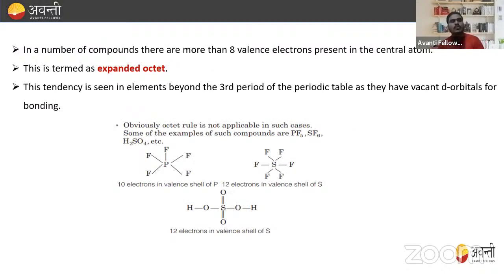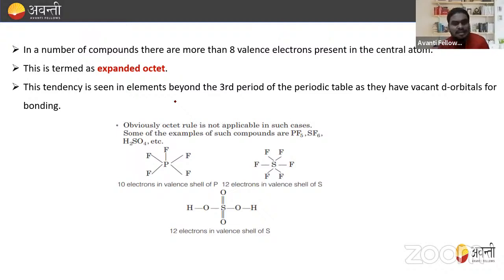Good. Now, in a number of compounds, there are more than 8 valence electrons present in the central atom, right? So various compounds are there in which more than 8 valence electrons are present in the central atom. This is termed as expanded octet. If they have less than 8 electrons, they do not follow the octet rule. If they have more than 8 electrons also, then they do not follow the octet rule as well, right? This is termed as an expanded octet.